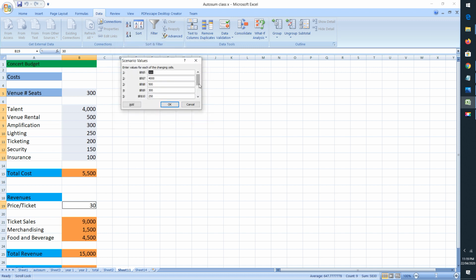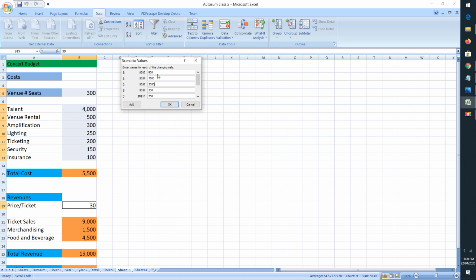Now here I would like to make some changes in the cells, like for this medium venue, my total number of seats should be, let us say, 800. So for a venue of 800 seats, I would like to make changes in the rest of the cells also, like talent. For talent I would like to make more money, so I can give here, let us say, 7500. Venue rental will also be more here, so I would like to change the value from 500 to, let us say, 2000. Then everything will be changed because the venue is now large.